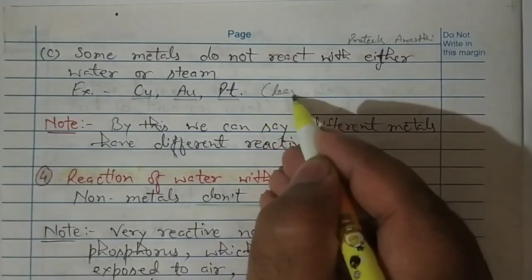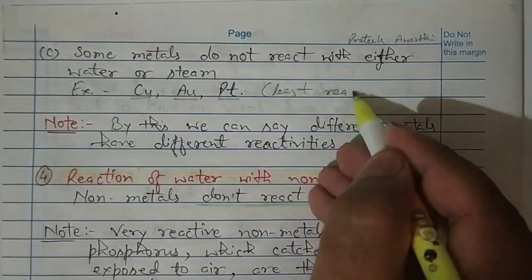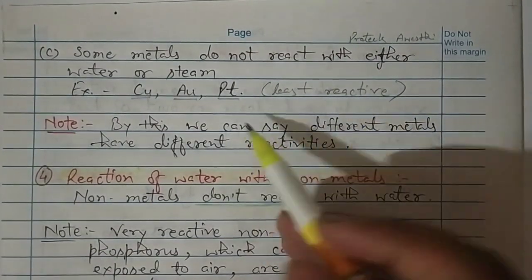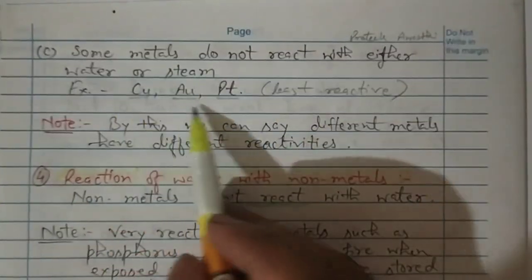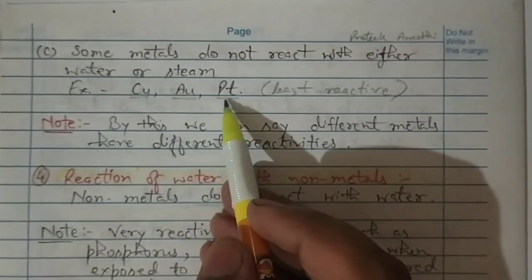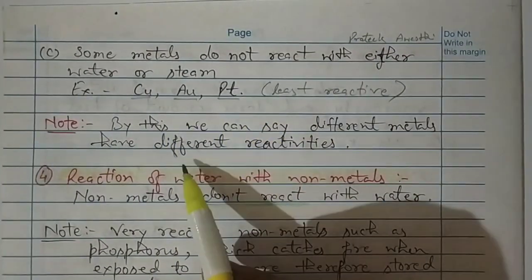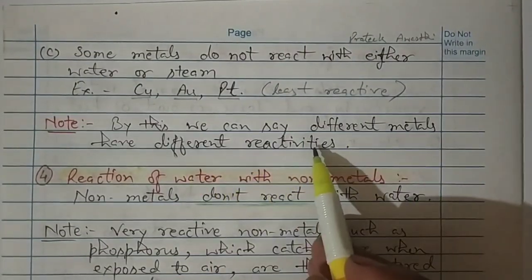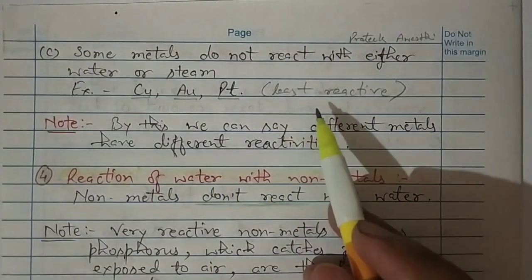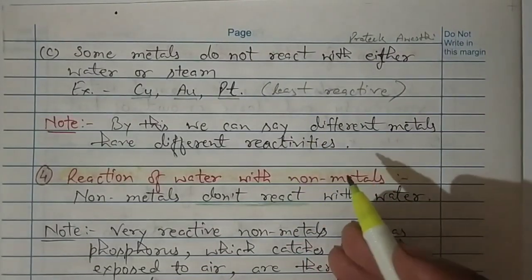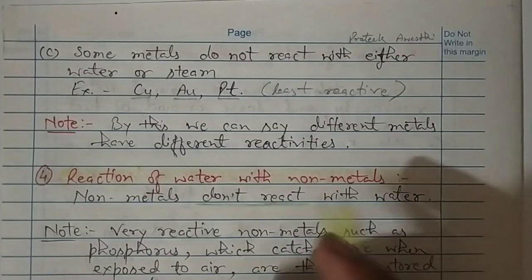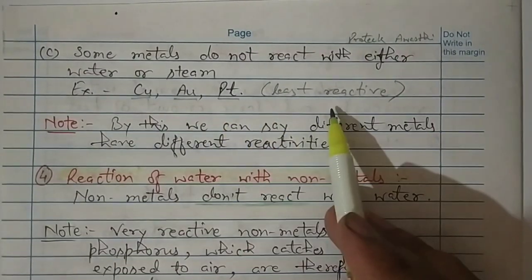You can remember that these are least reactive, so they do not react with normal substances. Water and steam have no effect on copper, gold, platinum, and by this we can say that different metals have different reactivities. Some are very reactive, some are intermediate reactive, and some are least reactive, right?